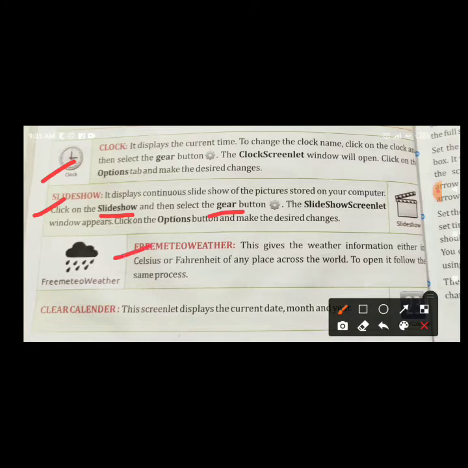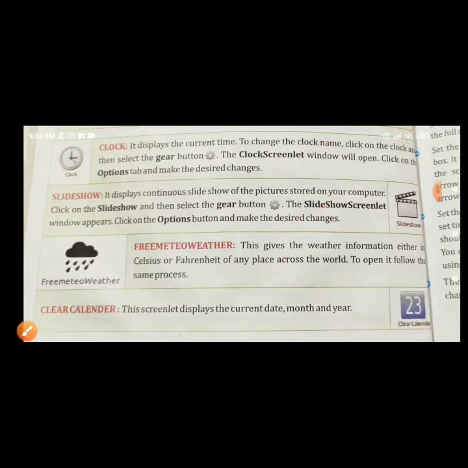Next is free meteo weather. It gives the weather information, either in Celsius or Fahrenheit, of any place across the world. To open it, follow the same process. Same like clock and slideshow, you can open the free meteo weather. Next, last one is clear calendar. This screenlet displays the current date, month and year. So these are the screenlets we have explained.